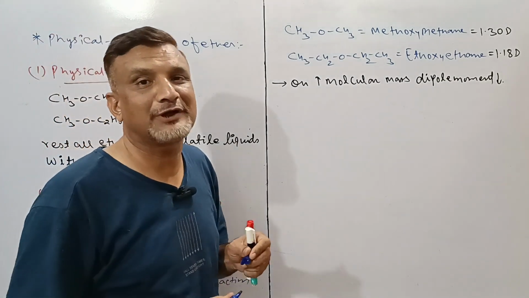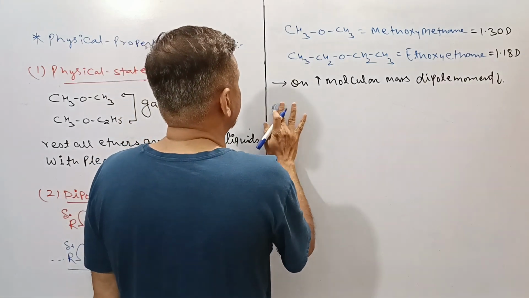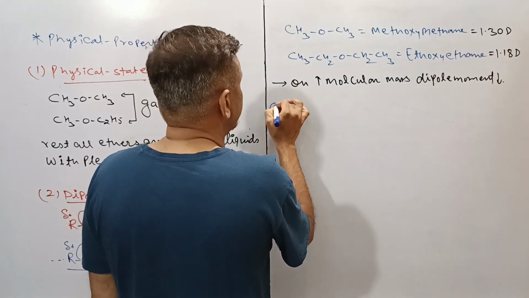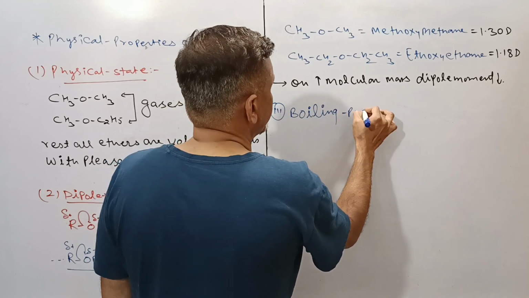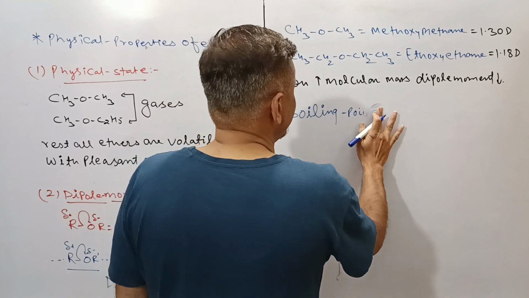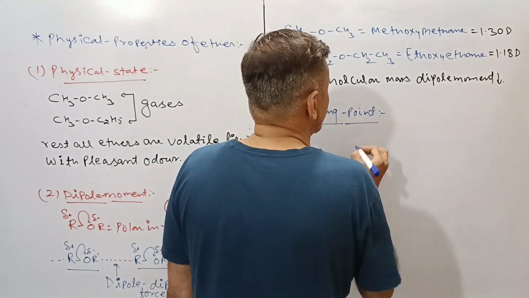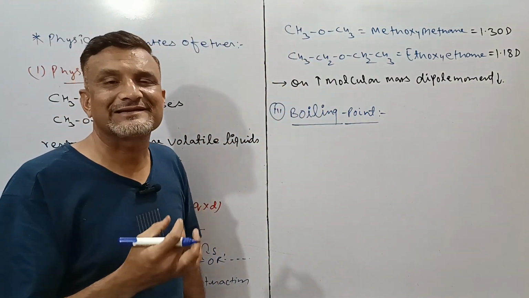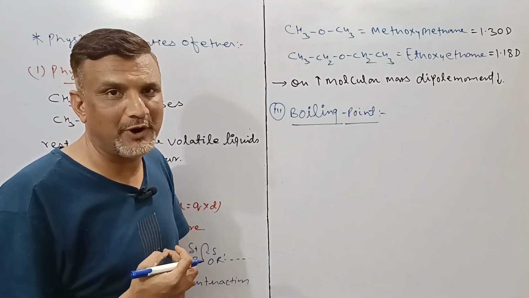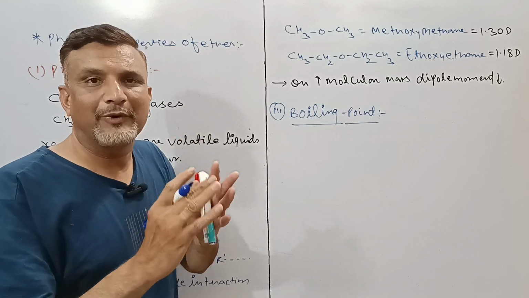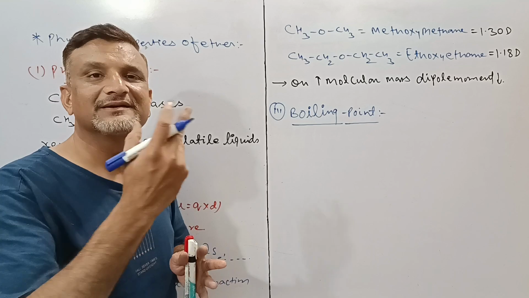This was regarding to two properties as a dipole moment and physical state. Now the time to discuss about the third important property, that is the boiling point. No doubt, ether are polar in nature, but their dipole moment is so low. So we can say that due to having a slight lower dipole nature, polar nature, and absence of hydrogen bonding, these have low value of the boiling points than their alcohol, but higher than the alkanes.